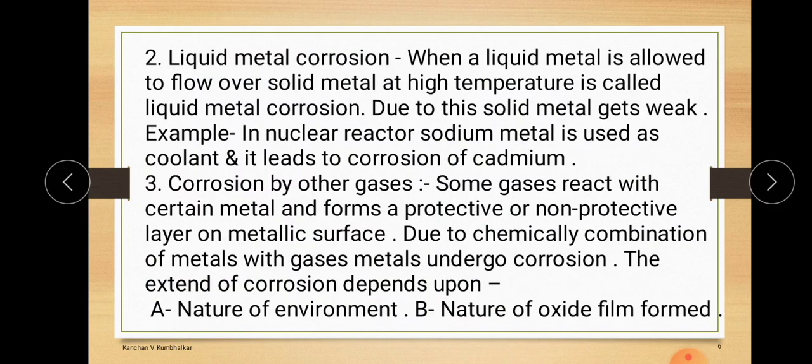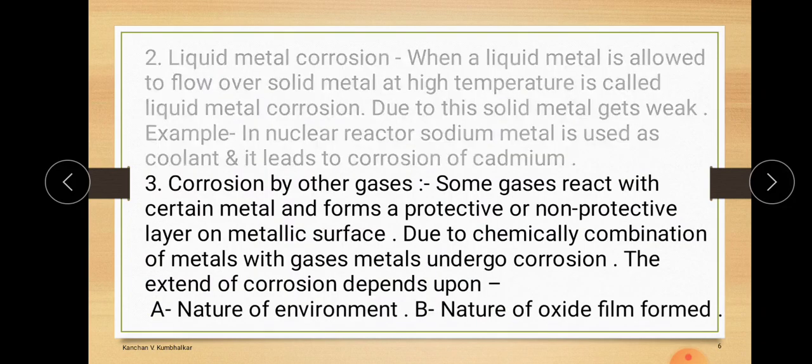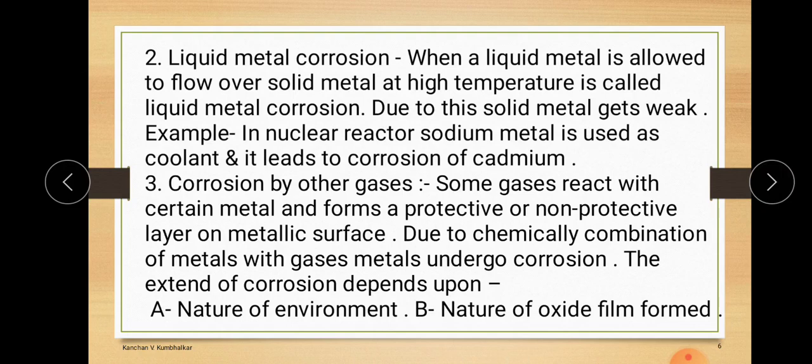Next one is liquid metal corrosion. When a liquid metal is allowed to flow over a solid metal at a high temperature, it is called liquid metal corrosion.